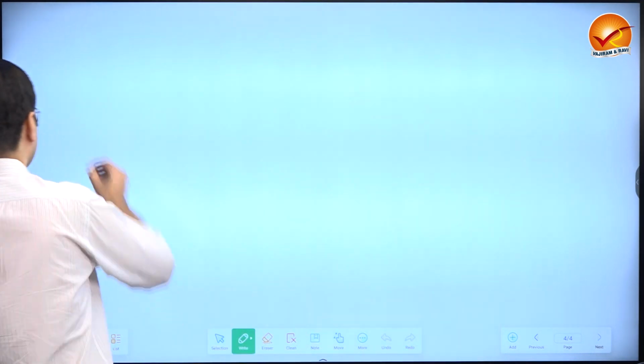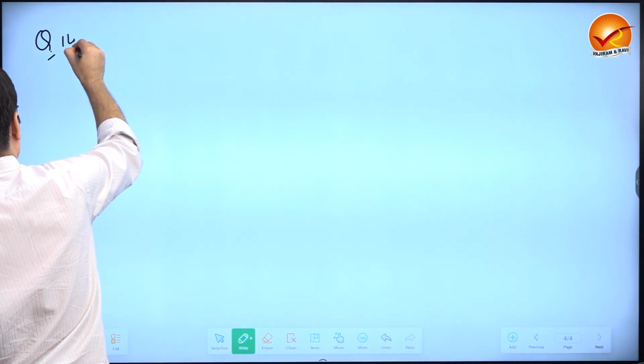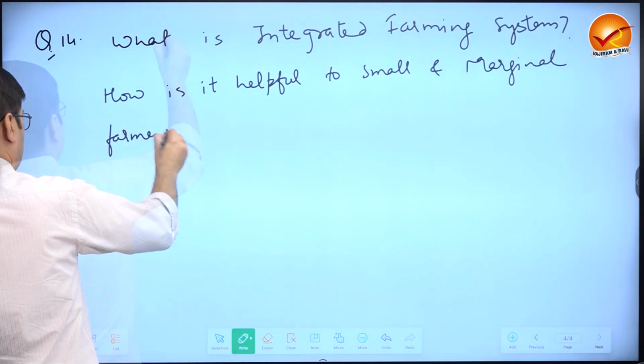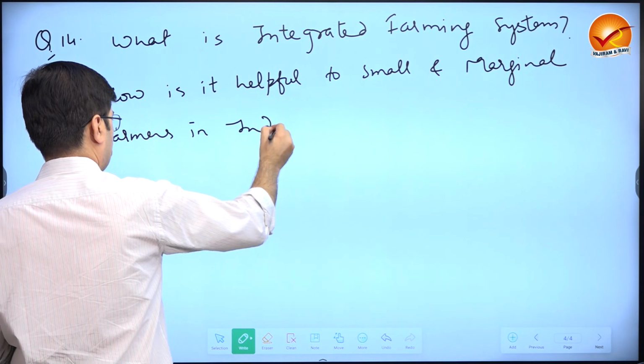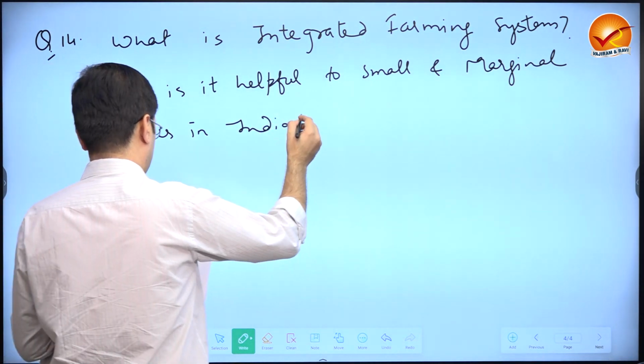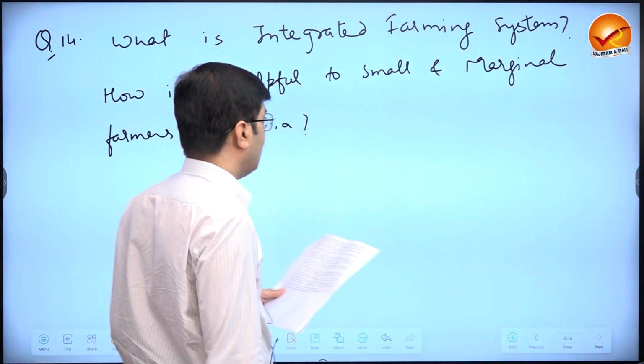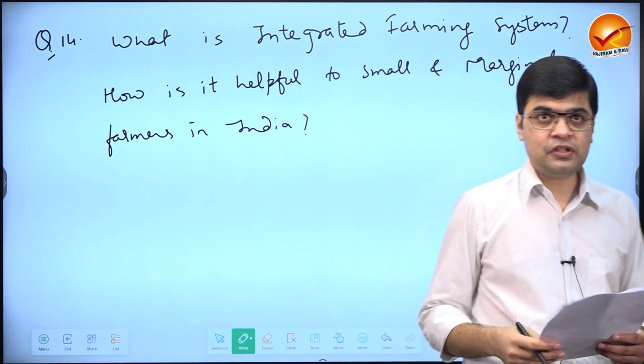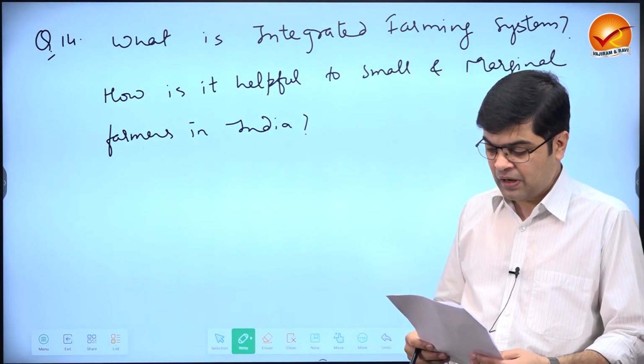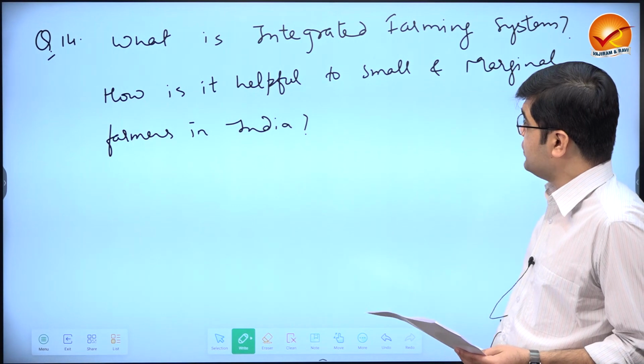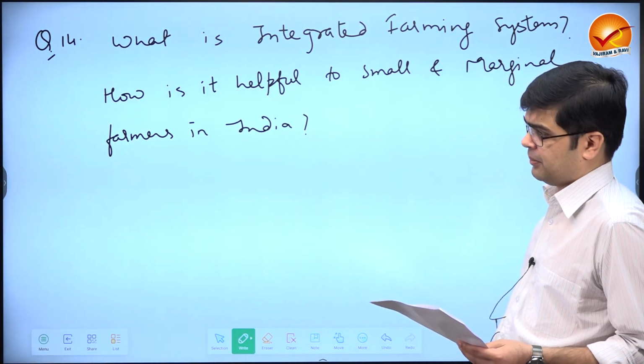What is integrated farming system? How is it helpful to small and marginal farmers in India? Again, a 15-mark question which says, what is integrated farming system? How is it helpful to small and marginal farmers of India?